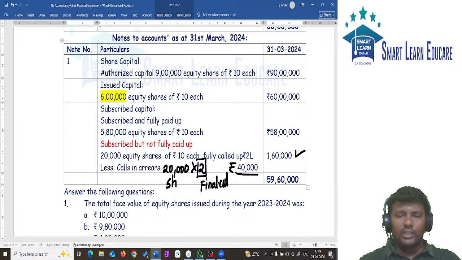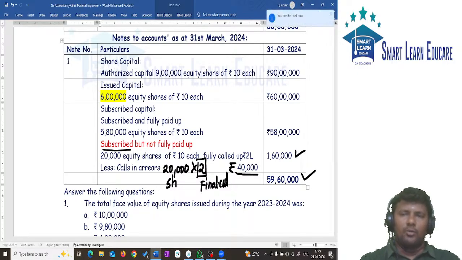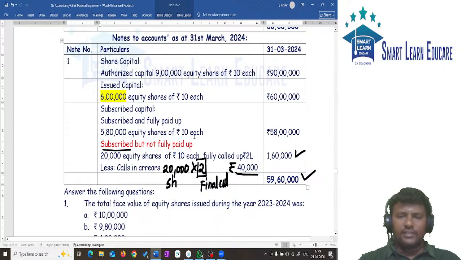This is what they asked in our previous question also. The amounts, what is the amount to be shown under what capital? Under the heading Subscribed capital, all these details will be shown. And finally, in the outer column how much amount will be given? It is 5 lakh and 59 lakhs and 60,000 will be shown. That's it. So these are the things given in the question.